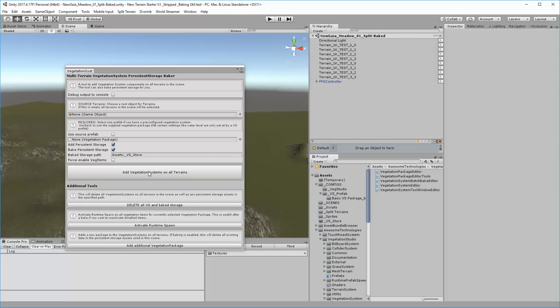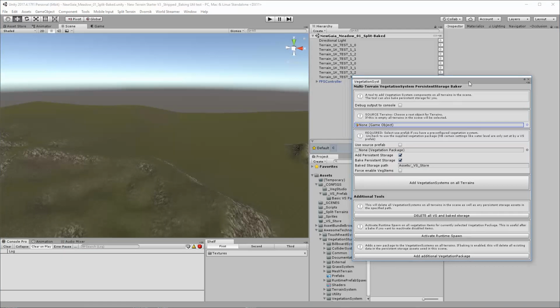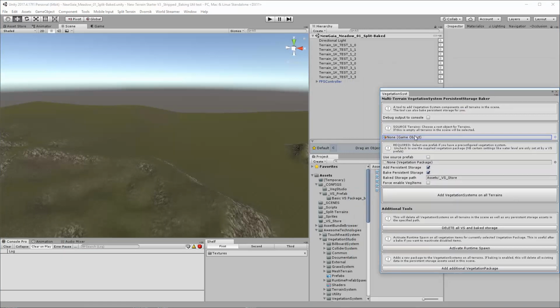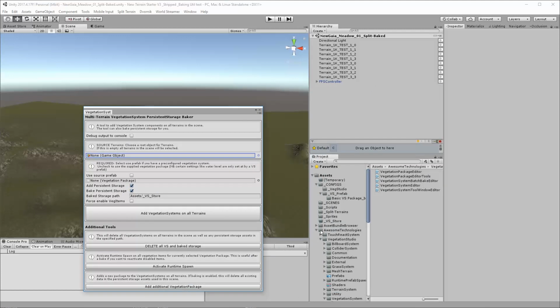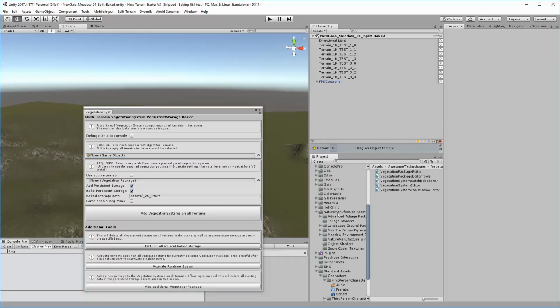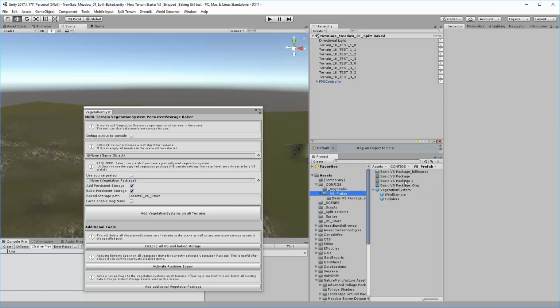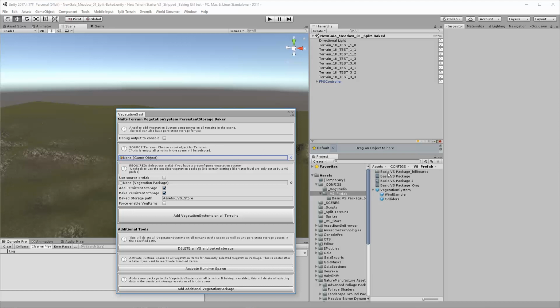You should obviously know how it works before dealing with this. So I'm going to not set the source terrain, and you have a choice of using either a prefab or just a vegetation package if you've got one already. Perhaps if you're loading in, say, Nature Manufacturer's Meadow asset, it comes with a vegetation package that you can use. I'm going to use one of my own. It's basic, but it'll show us what's going on.